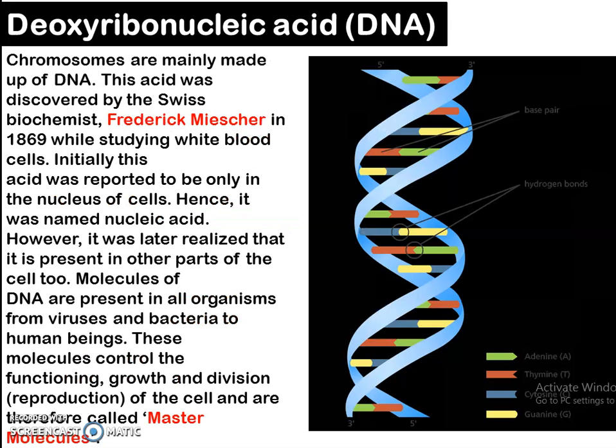Now we come to DNA. What exactly is DNA? Now the full form of DNA is deoxyribonucleic acid. Chromosomes are mainly made of DNA, and this acid was discovered by the Swiss biochemist Friedrich Miescher in 1869 when he was studying the white blood cells.